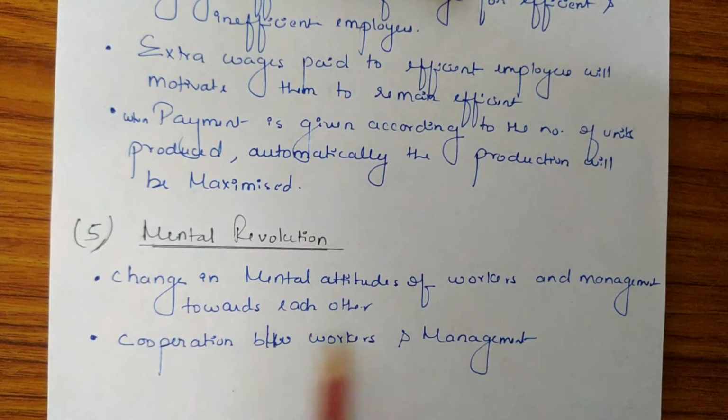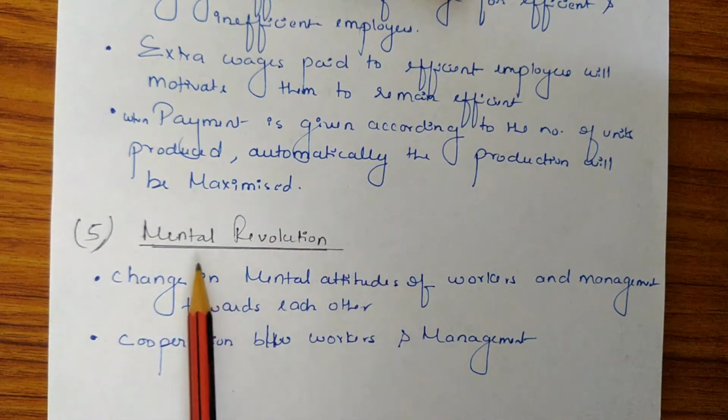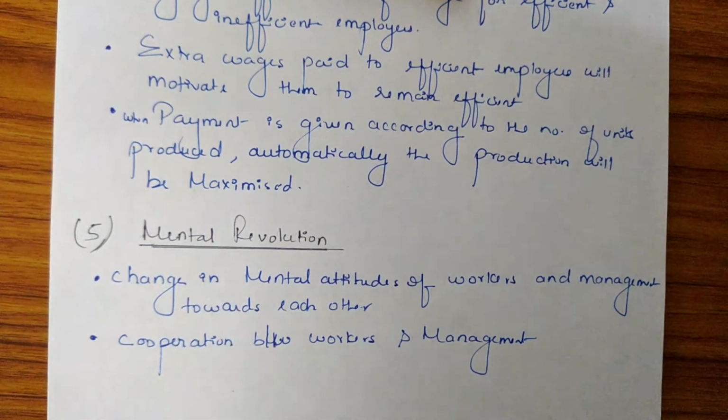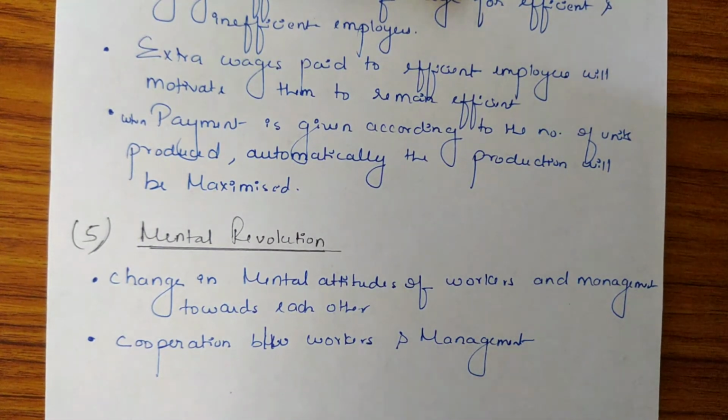Now, the last scientific technique of Taylor is mental revolution. See, mental revolution we have already discussed earlier in the scientific principle of Taylor, which was harmony, not discord. So as we know, there are two groups of people in every organization, worker group and management group. And both these groups work as rivals of each other. Rivals means they work as competitors of each other. The worker group feels that they are underpaid and overburdened, and the management group feels that the workers are good for nothing.